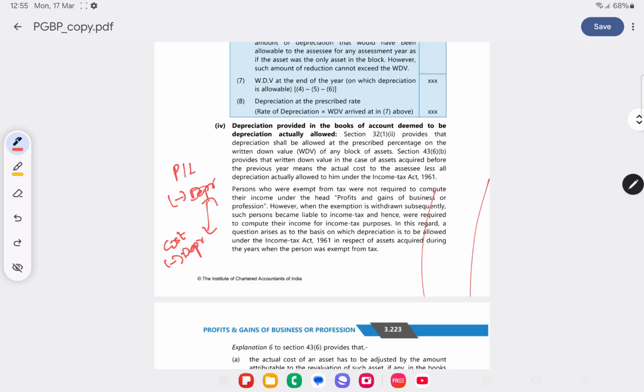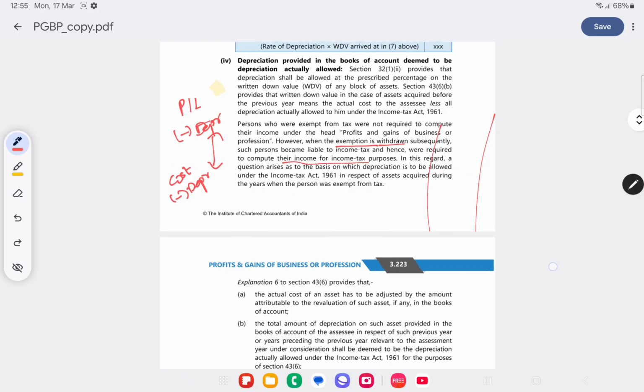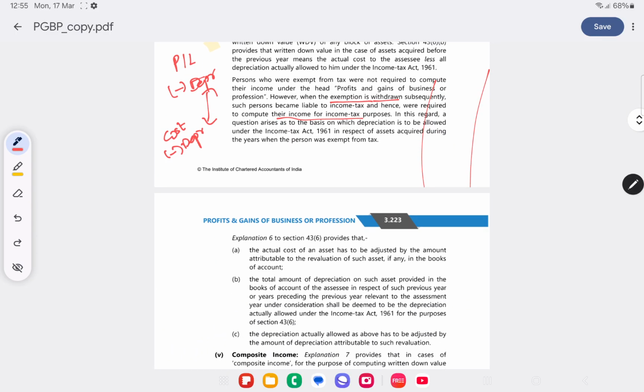Suppose there is an exemption for a particular business, on which there was no tax, no income from PGBP, hence we are not required to compute their income. Now the exemption is withdrawn, so how will they compute the depreciation? Now this is provided here.